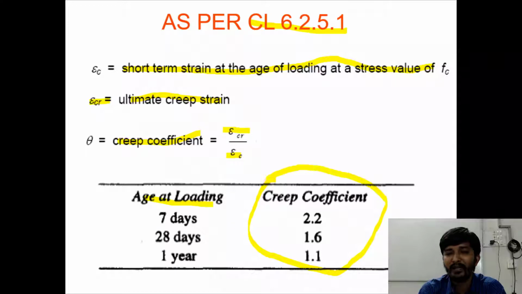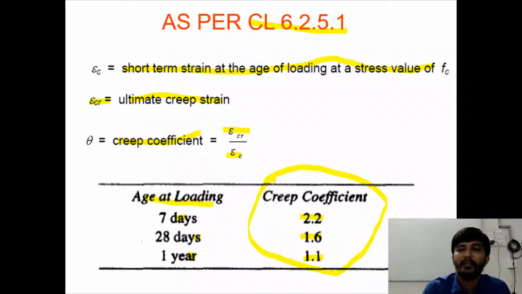For 7 days loading, the creep coefficient value is 2.2. For 28 days, it reduces to 1.6, and for 1 year, it reduces to 1.1. This can be asked in your exam for fill in the blanks or MCQs, asking the creep coefficient at a certain age of loading, say 7 days, 28 days or 1 year. These values are given in IS 456-2000, clause number 6.2.5.1.